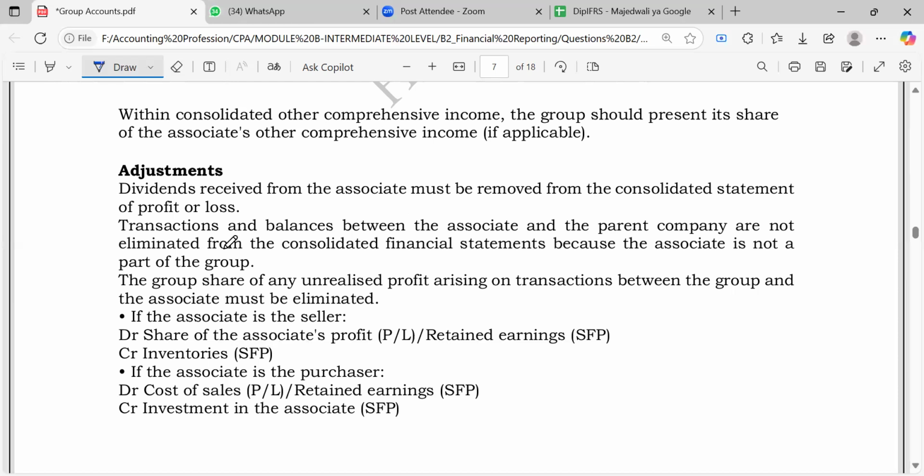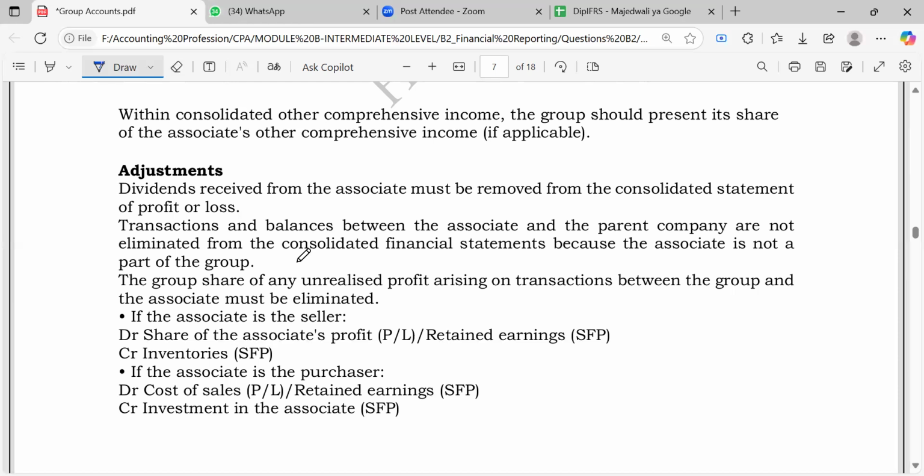So we do not eliminate the transactions and the balances between the two, because the associate is not part of the group. Of course, you can't say you have removed the intra-group balances, you can't say you eliminated the intra-group balance while actually you haven't added the figures. You haven't added the assets together, the liabilities together. Even if you want to remove, what are you going to remove? It will just be the normal adjustments, but not these transactions and the balances.